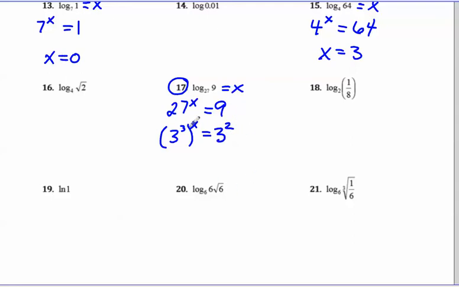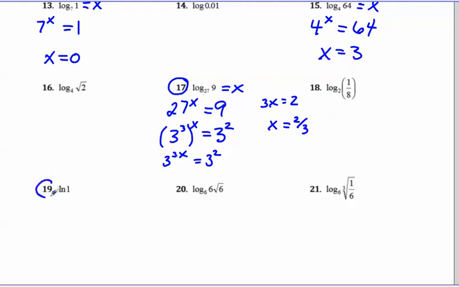And then the rule for power to a power is that you multiply the exponents. So I don't need the parentheses. 3 to the 3x equals 3 squared. So then, once your bases are the same, you can say your exponents are going to have to be the same too. So you have 3x equals 2, and x equals 2/3. So then if you go back to your exponential and see if this makes sense, it actually does. So 27 to the 2/3, that means that you want to do the cube root of 27, and then you want to square it. The cube root of 27 is 3, and then when you square it, it's 9, so it does work.